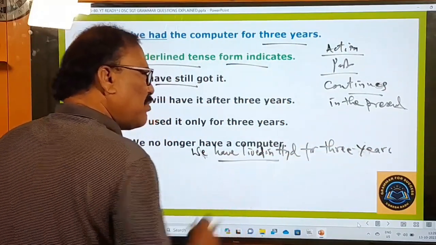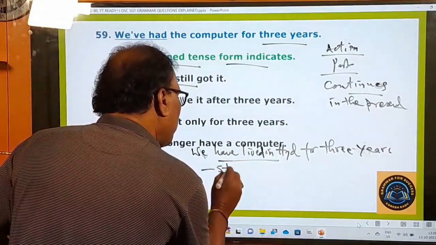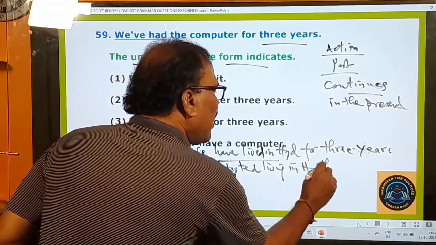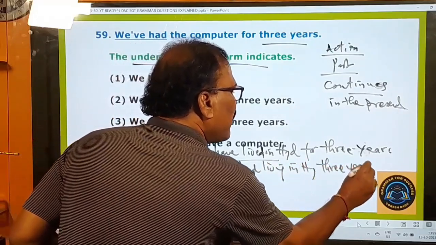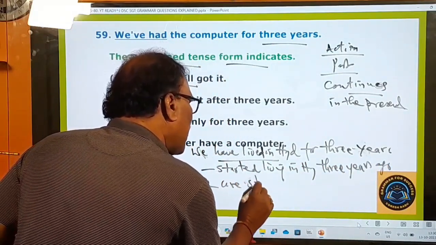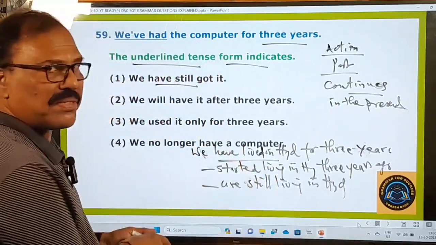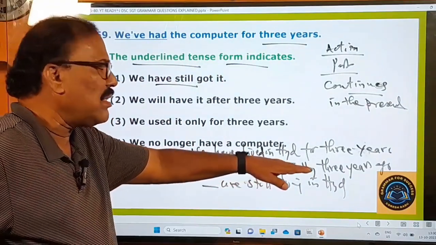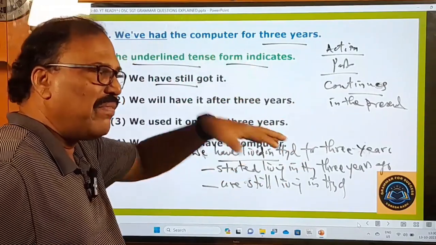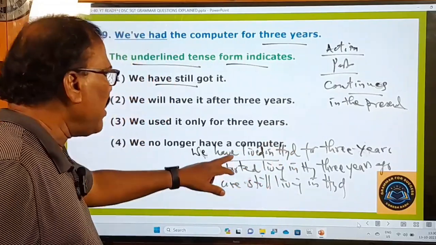We have lived in Hyderabad for 3 years means, what is the meaning of this? Yes, we started living in Hyderabad 3 years ago. That is the meaning. And we are still living here. We are still living in Hyderabad. This is the meaning it conveys. We started living in Hyderabad 3 years ago. From that day onwards, we have been living and living, and even now also we are living. That is the meaning of this sentence.